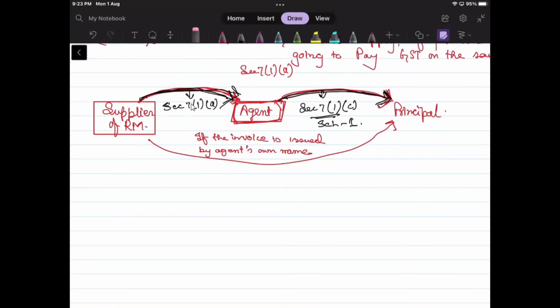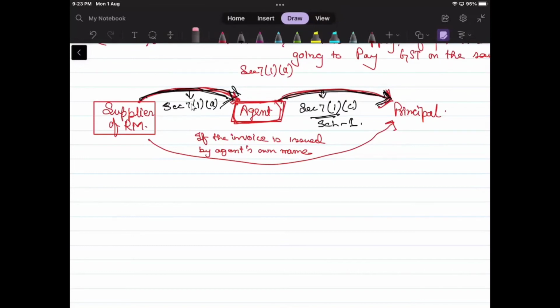Correct. So if a case is framed in such a way that the bill is not issued in the name of DCA, and DCA is giving some loan services, providing some short-term loan or advances to the supplier, and he is charging interest as well, that would also be considered a supply.